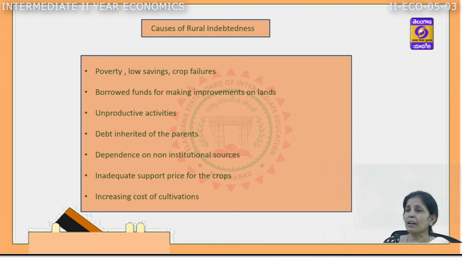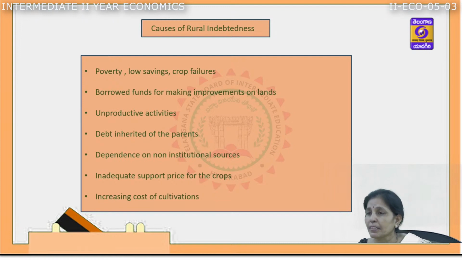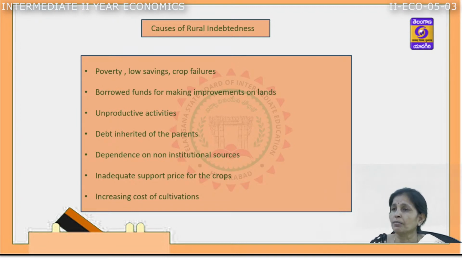The next one is inadequate support price for the crop. If the farmers get maximum returns for their crops, then they can support themselves. The farmers are not fetching better prices for their crops, and the cost of cultivation is increasing. These are the major causes of rural indebtedness.